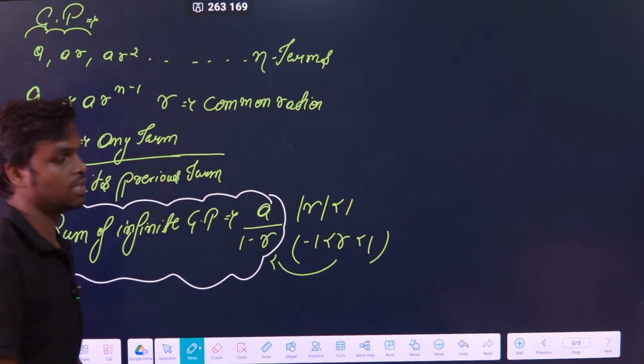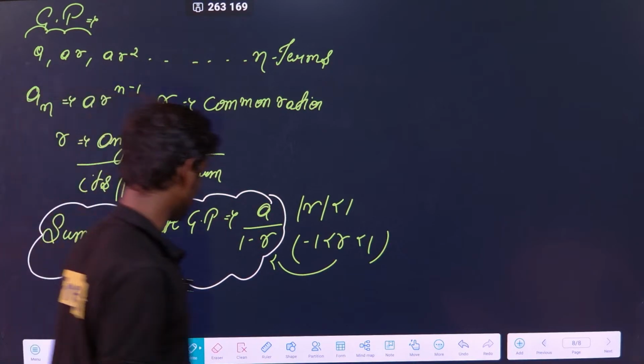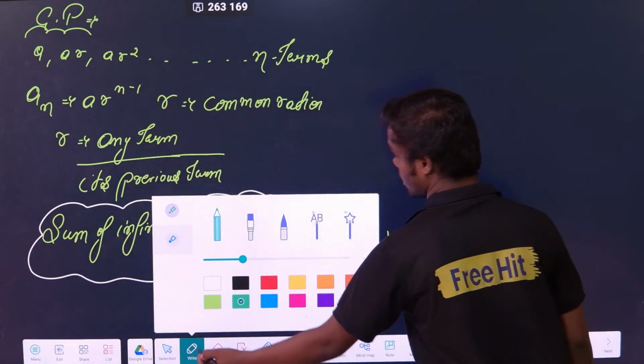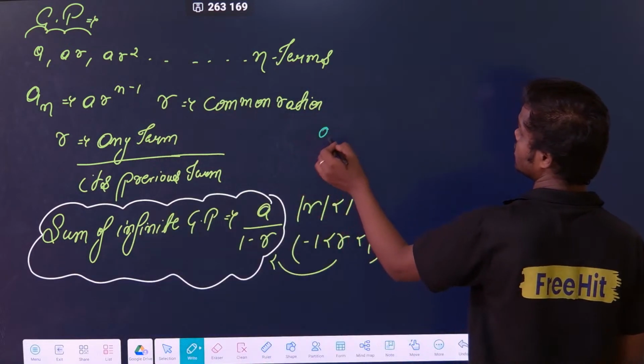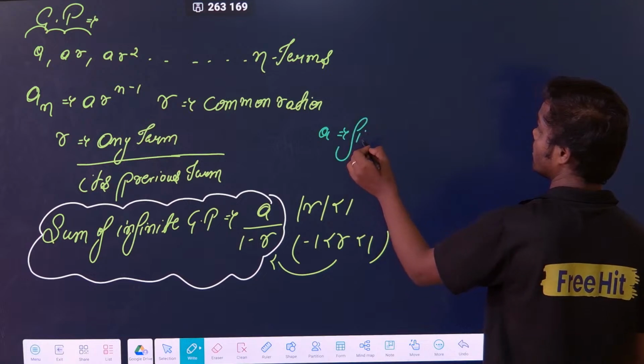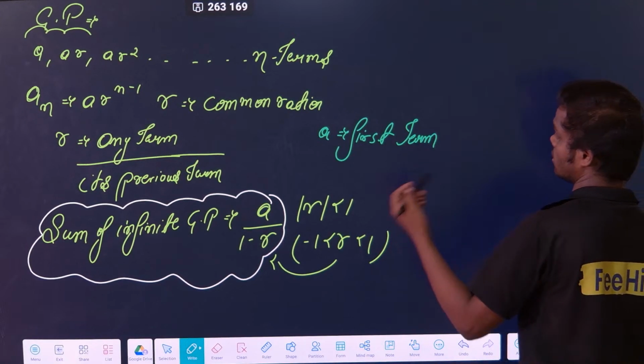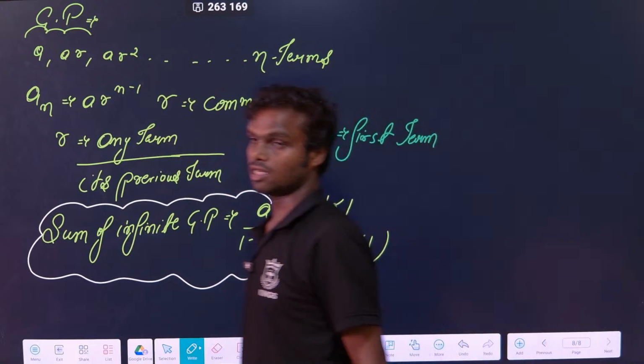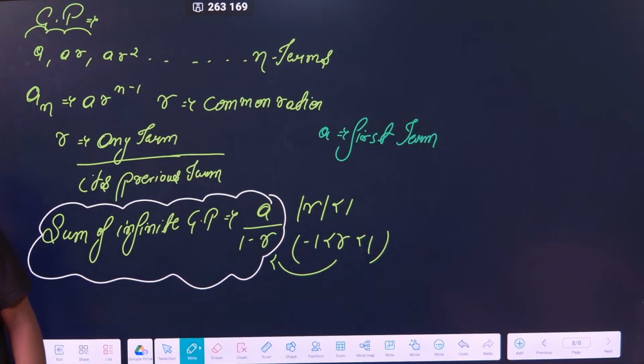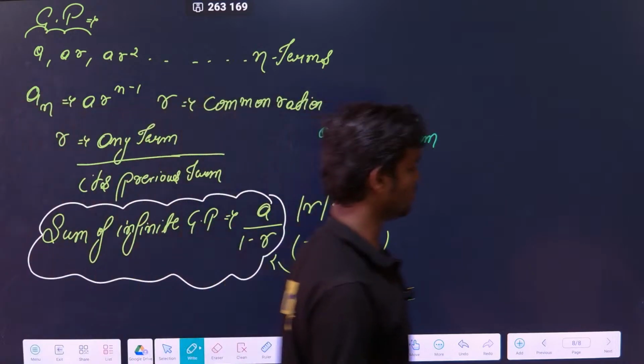A upon 1 minus r, where a is the same as before. R is the common ratio, and a is the same first term as I defined in AP. If I use some new symbols, I will tell their meanings. Don't take stress for that, just take a screenshot of this. So I hope you understand about the GP also.